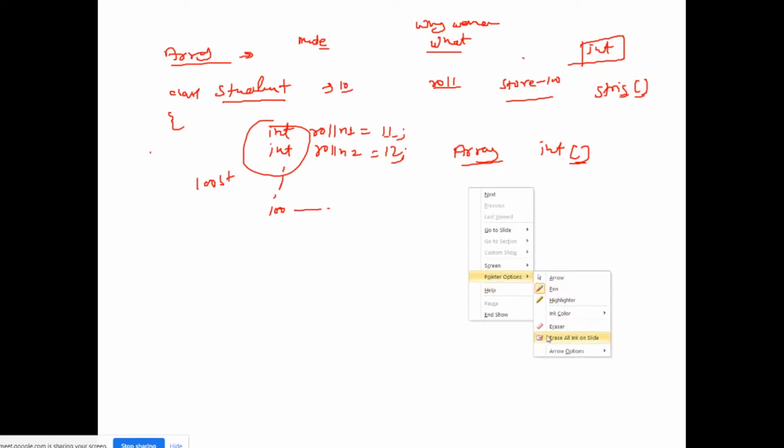Just watch. First I will be talking about integer array, right? So we declare it like this. Syntax is int, array name, equals new int, and here we have to pass the size, right? So here we will pass the size, and this is an array of size 5.